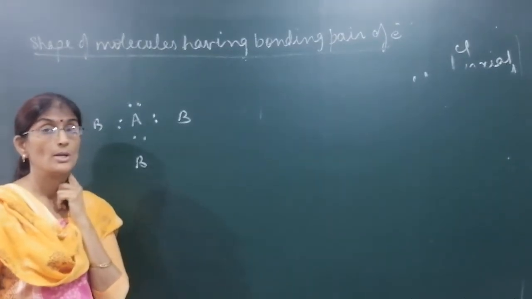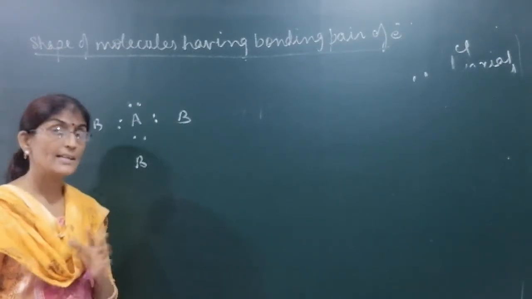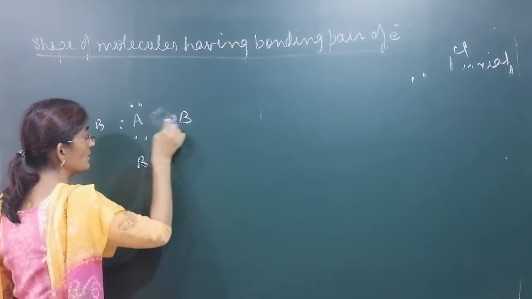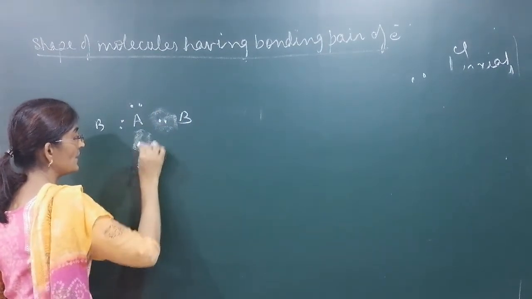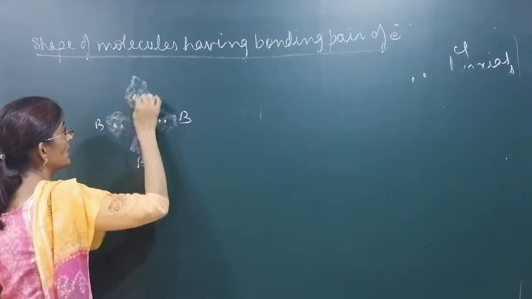Why is it so? What happens if there is a lone pair of electrons present? Then there is repulsion between electron pairs. Okay, this is a bonding pair of electrons, this is a bonding pair, this is a bonding pair, and this is a lone pair of electrons.